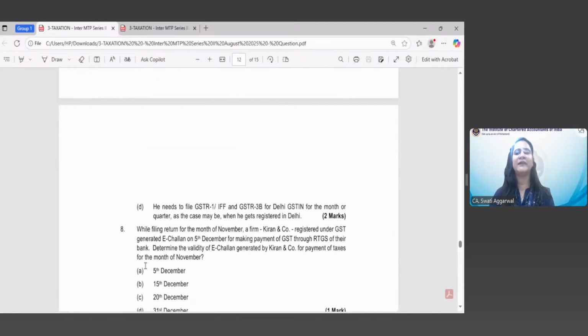And option D, he needs to file GSTR 1 or IFF and GSTR 3B for the Delhi GSTIN for the month or quarter, as the case may be, from when he gets registered in Delhi.